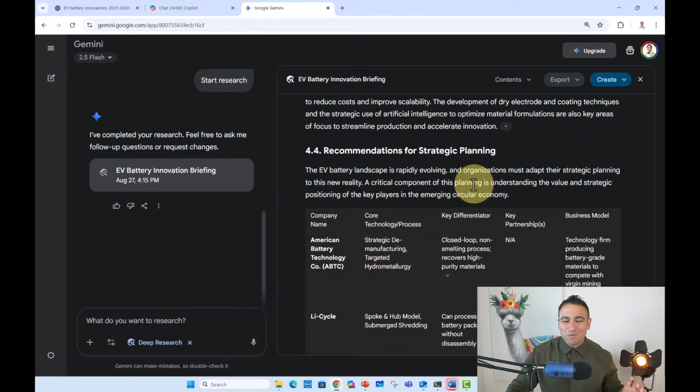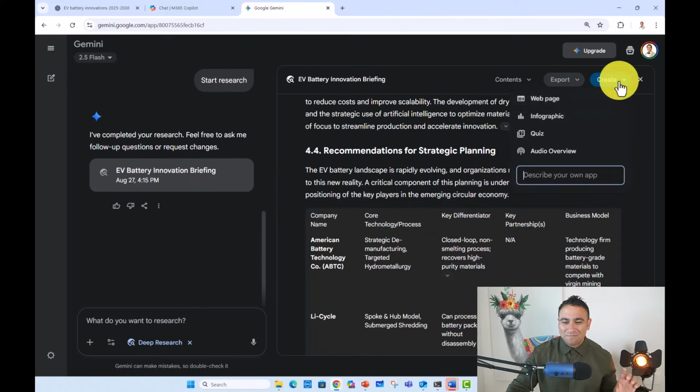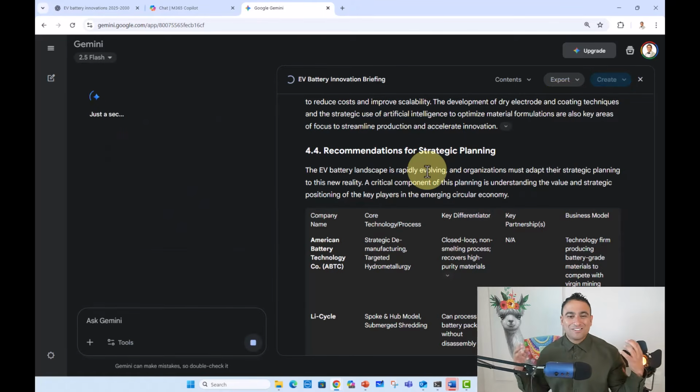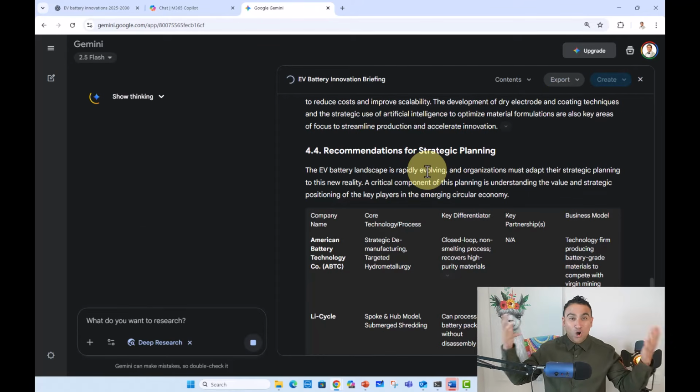What you could do as well is click create, and you can create a web page here. So this AI agent is going to basically write code to build a website to present these results for you. How incredible is this? I think this is a superpower, and let's wait and see.